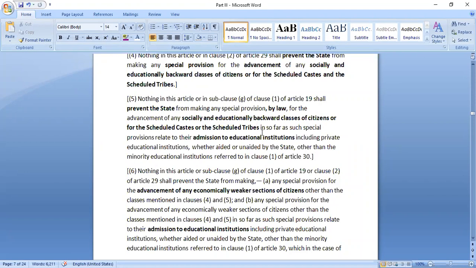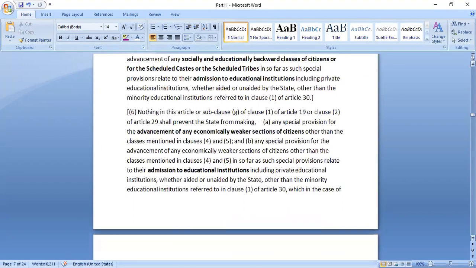They do not need to pay the tuition fee. But the private schools are still charging fees for co-curricular activities, though tuition fees would be waived off under this provision. And this is regarding advancement of economically weaker sections of citizens.